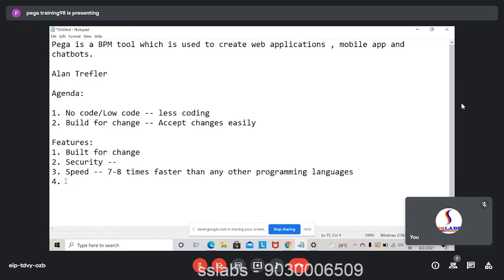And also, if you want to work on Pega, you cannot just install it. We'll give you one link where you can download your personal edition and then only you can install Pega, because to install it, you need to have an account with Pega Academy. So that is one thing.